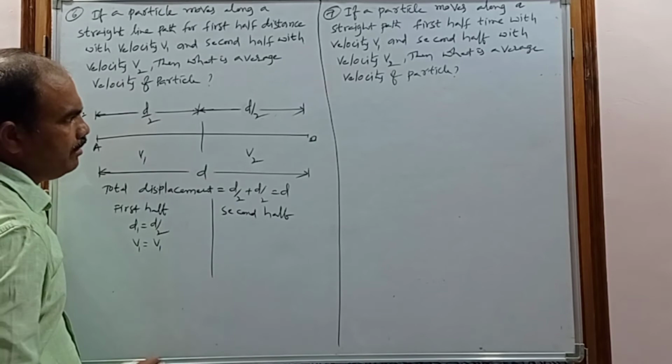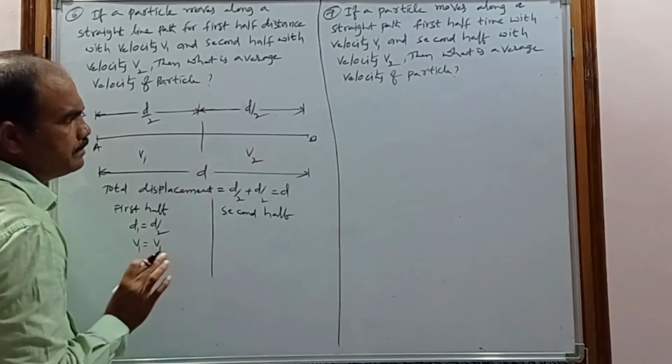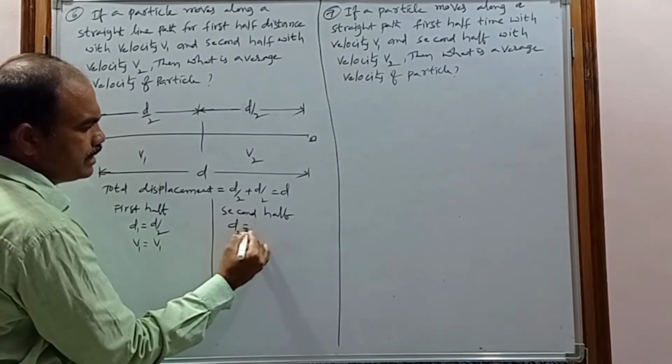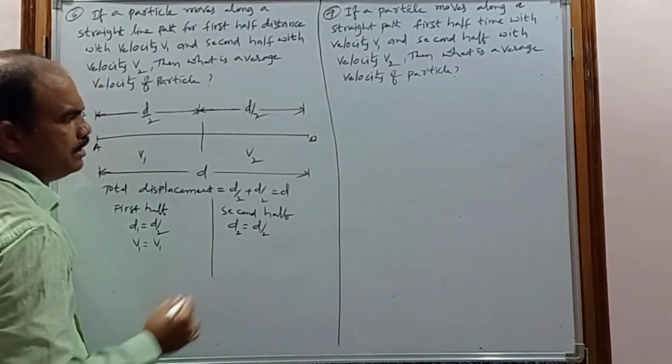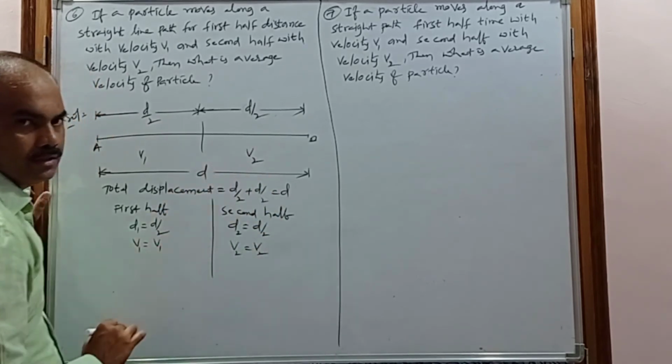And in the second half, what is the displacement? Let us consider d2 is nothing but d by 2. And what is the velocity? The velocity is considered v2, which is given.